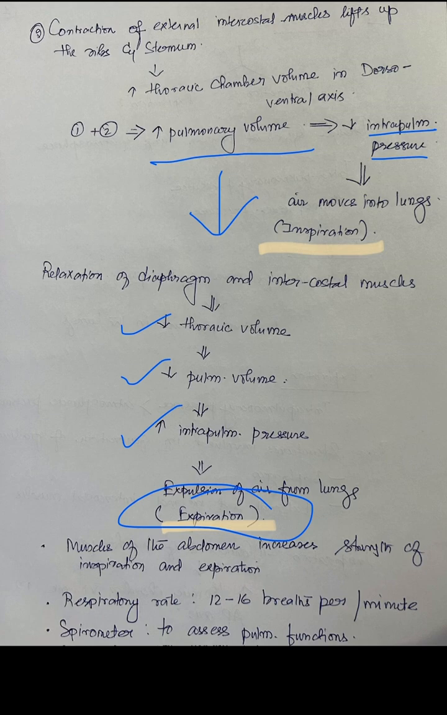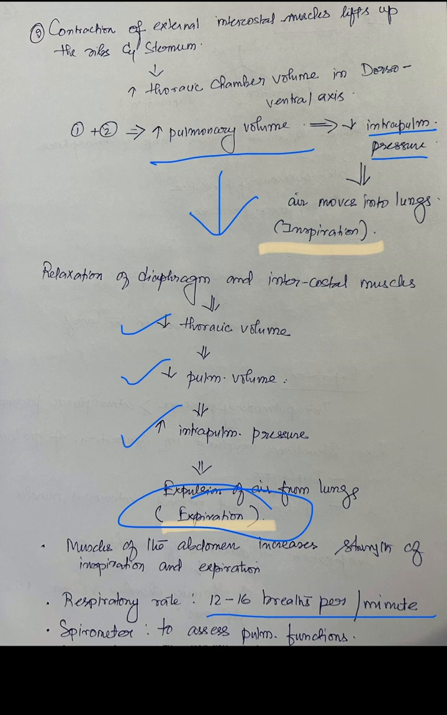Now the muscles of the abdomen also take part in respiration. They increase the strength of inspiration and expiration. In a normal healthy individual, the respiratory rate is 12 to 16 breaths per minute. That means in 1 minute a person will breathe 12 to 16 times, and one breath means one inspiration and one expiration.